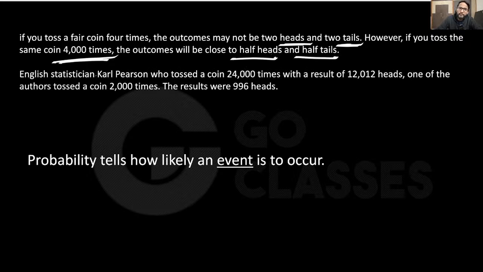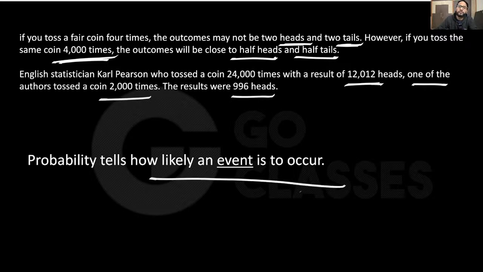For example, the English statistician Karl Pearson tossed a coin 24,000 times, with a result of almost 12,000 heads and almost the rest tails. Similarly, one of the authors tossed 2,000 times, and the result was 996 heads. So probability tells you how likely an event is to occur. I hope you are getting my point. Basically, probability tells you how likely it is to occur out of X number of experiments.